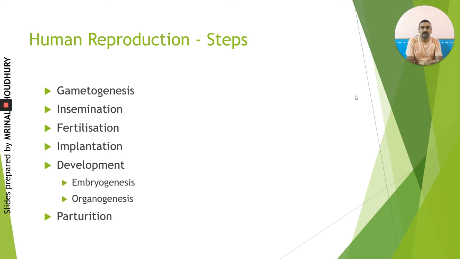Development is how the embryo develops ultimately into a fetus, and it is a long process wherein multiple steps are involved, such as embryogenesis. Embryogenesis is how the embryo develops from the zygote, and then there are various stages which ultimately lead to organogenesis, that is organ formation. Both cell division and differentiation are two important processes in organogenesis, or overall in the developmental process. Finally, parturition is the process by which a fully developed newborn comes out from the mother's uterus.